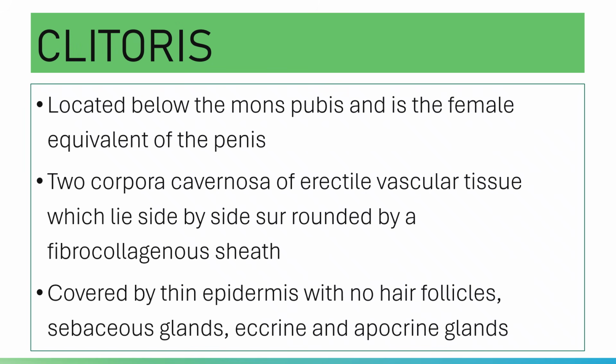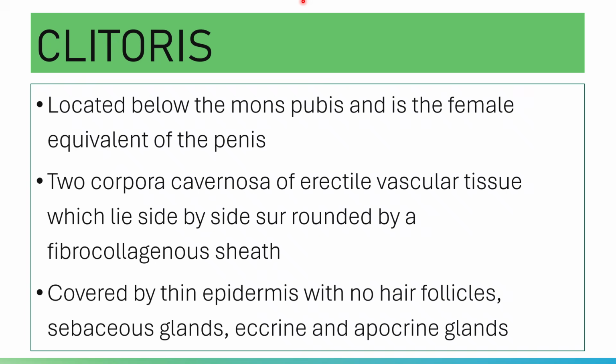The clitoris is located below the mons pubis and is the female equivalent of the penis. The clitoris is composed of two corpora cavernosa of erectile vascular tissue, which lie side by side surrounded by a fibrocollagenous sheath. This sheath forms an incomplete central septum that partly separates your two corpora cavernosa.